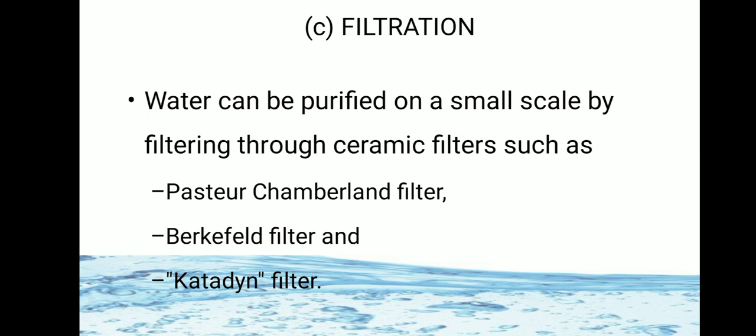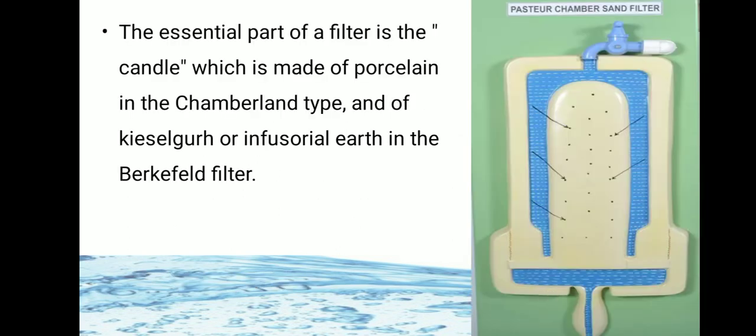The next method used is filtration. Filtration is used on a large scale, and also as household filtration. The filters used are mainly of 3 types: the Paschal-Chamberlain filter, the Birkefeldt filter, and the Katadyn filter. The essential part of the filter is the candle, which is made of porcelain in the Chamberlain type and of infusorial earth in the Birkefeldt filter.